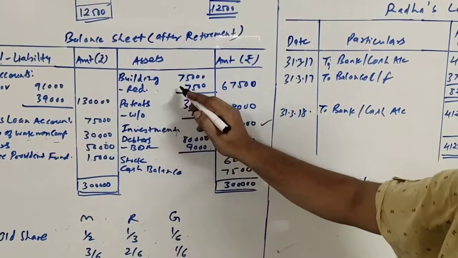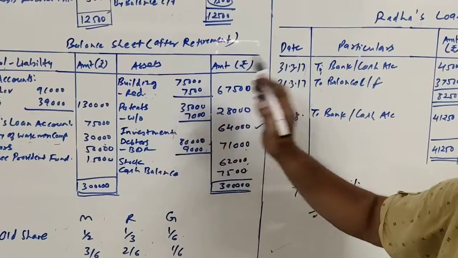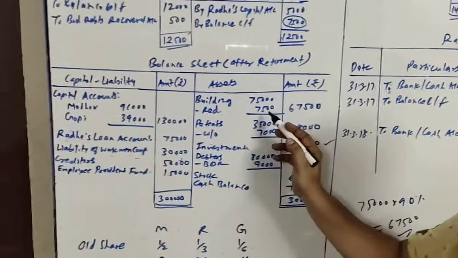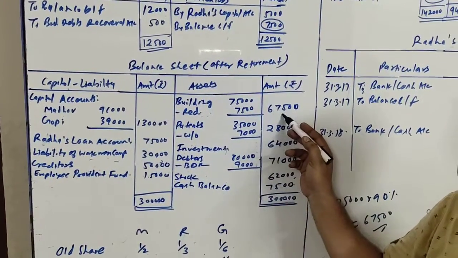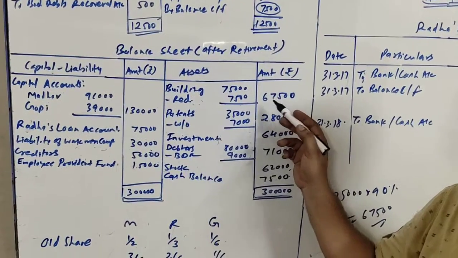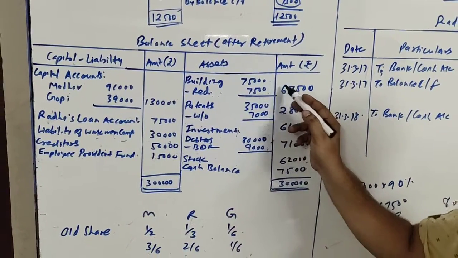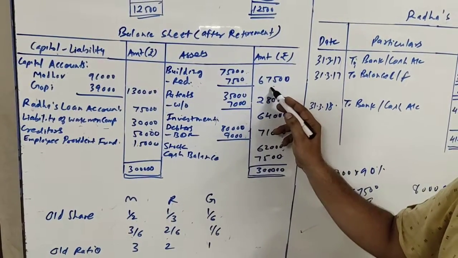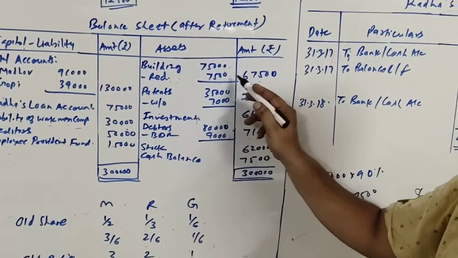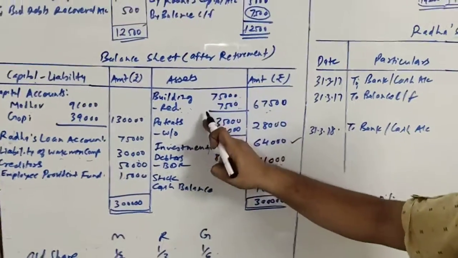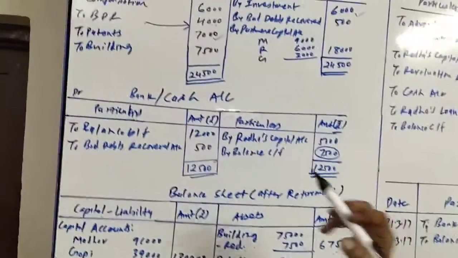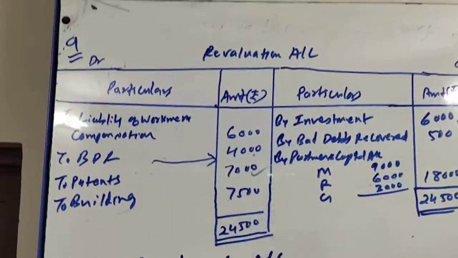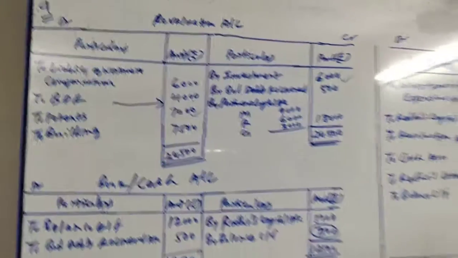That means we will have to reduce it by rupees 7,500. So this 7,500 we will deduct, then we will get 67,500. So how does this 7,500 come? It is the difference between the book value and the value at which it has to be shown now. So the difference of 7,500, which is the reduction in building, will be debited to revaluation account. So here it is, to building 7,500.